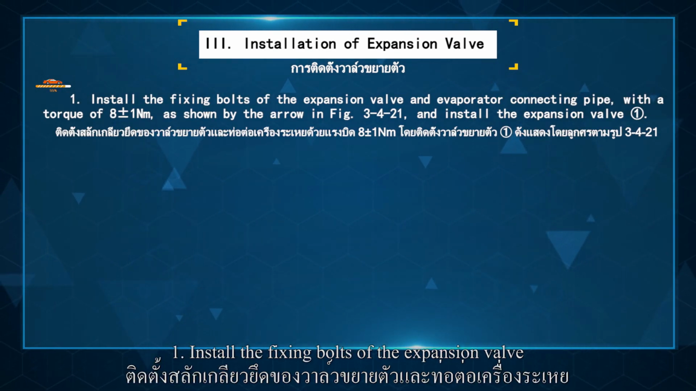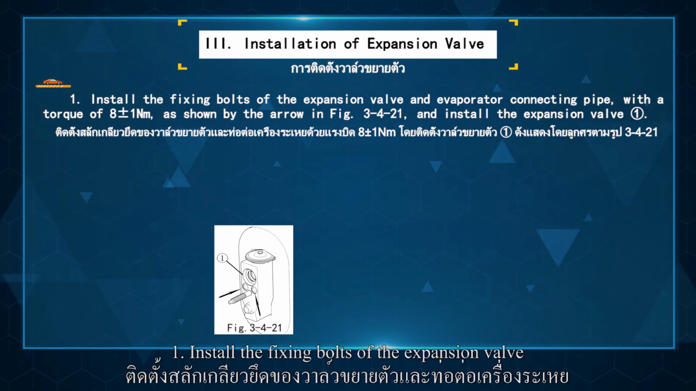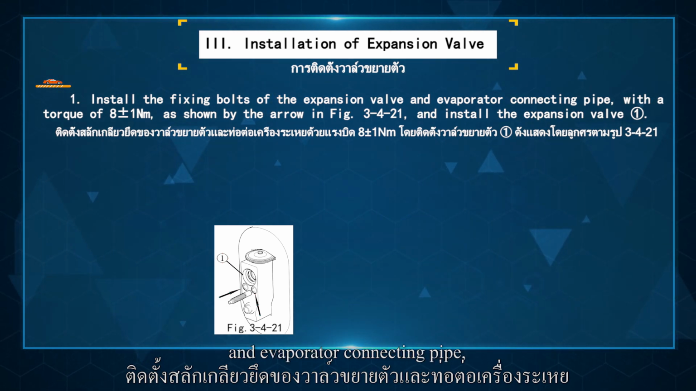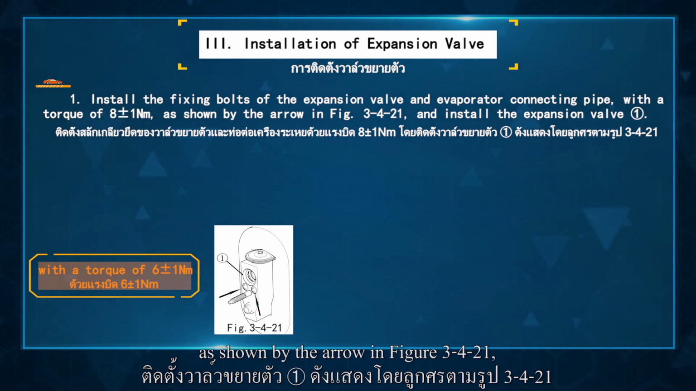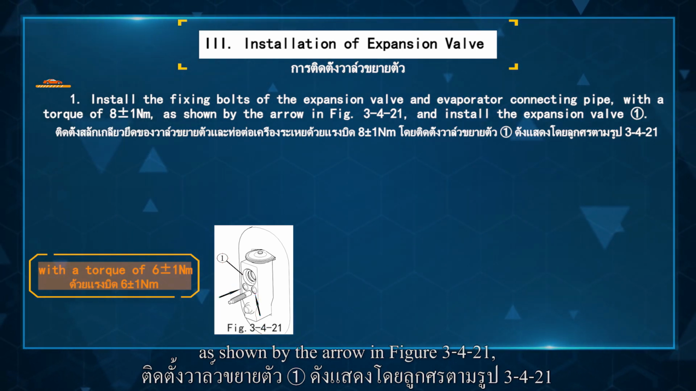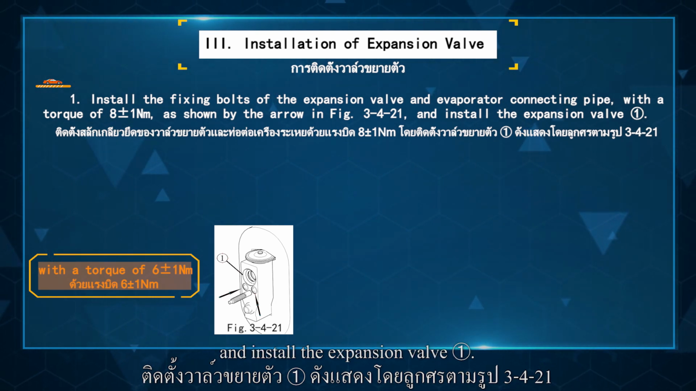3. Installation of expansion valve. 1. Install the fixing bolts of the expansion valve and evaporator connecting pipe with a torque of 8.8 ± 1 Nm, as shown by the arrow in figure 3.2.4.21, and install the expansion valve circle 1.